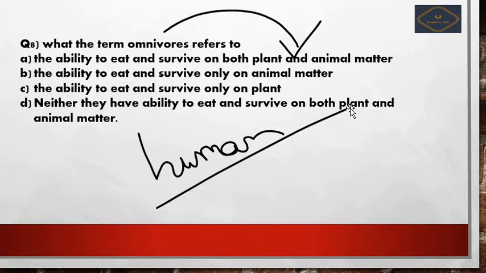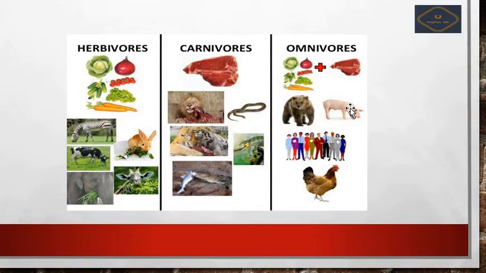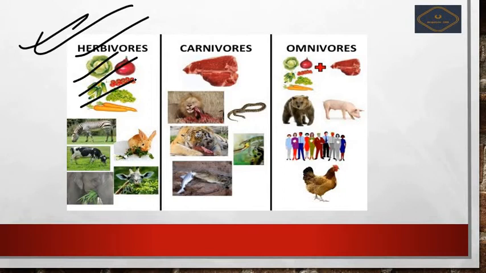Next we see the next question. There is an explanation for this, and you can refer to this diagram for fast track remembering. Herbivores are plant eaters, they can eat only plants, not animals.